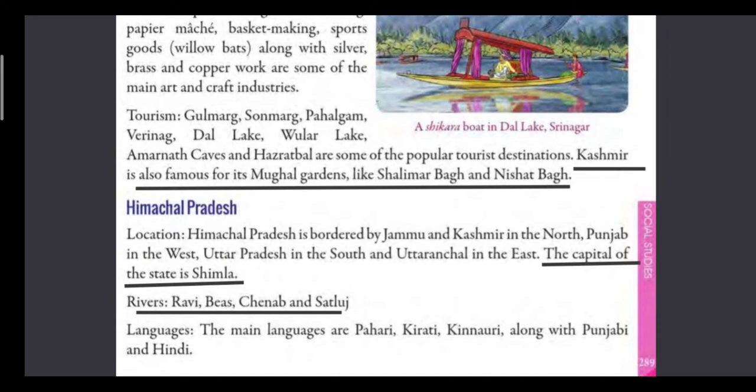These are the names of the different rivers that are flowing in Himachal Pradesh. Now, here also people speak different languages, and some of the main languages are Pahari, Kirati, Kinnauri, along with Punjabi and Hindi. So, these are the different languages spoken by people of Himachal Pradesh.